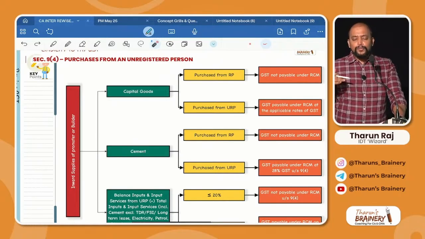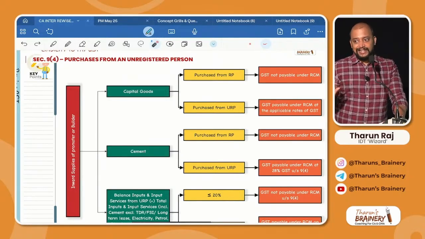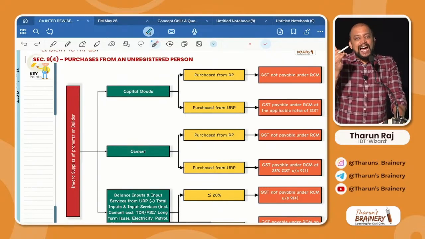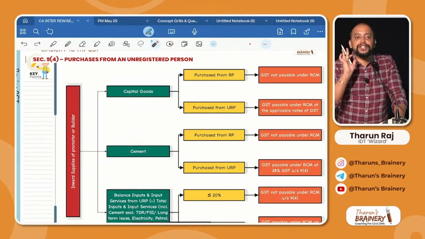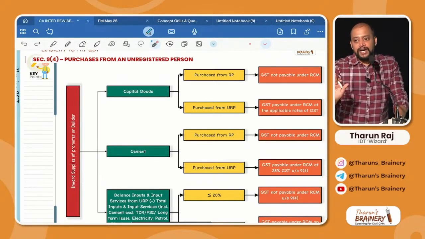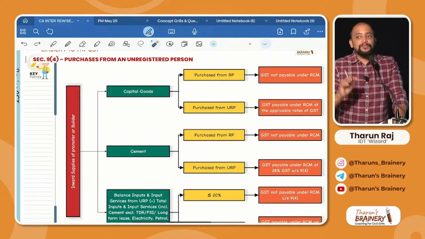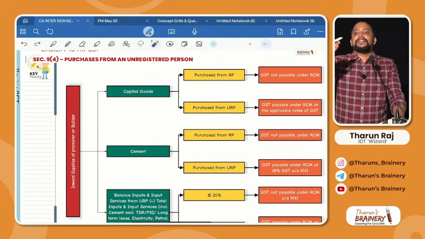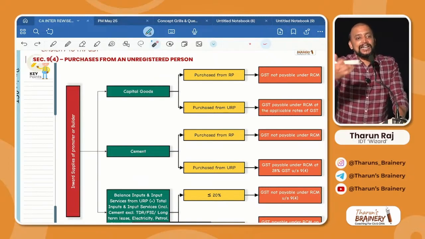So don't go too much into the details. I'll give you a little bit of background about it. Simple. There is a promoter or builder who is purchasing from an unregistered person. Will he pay GST or he will not pay GST? You are buying from an unregistered person. Will you pay GST or you will not pay GST? Means loss of revenue to government or not? So government is asking you to pay GST under RCM.